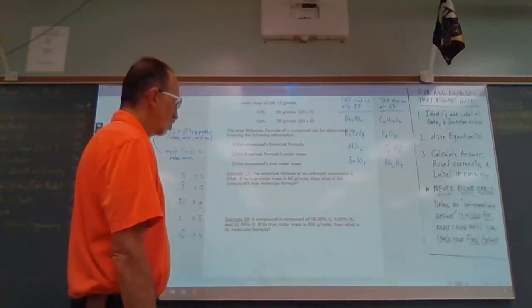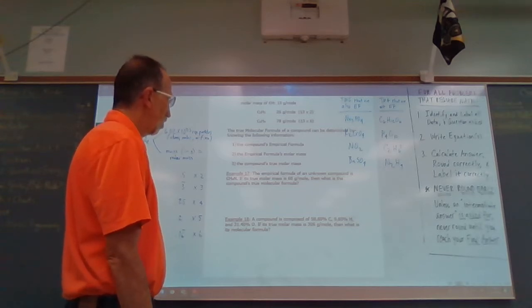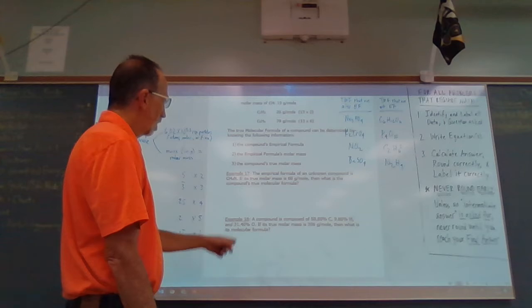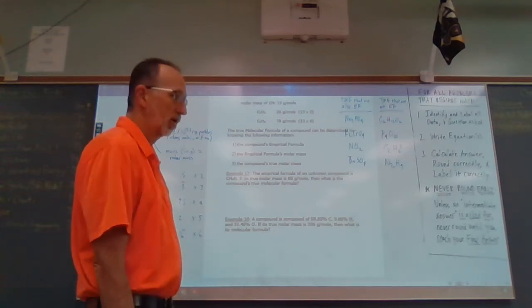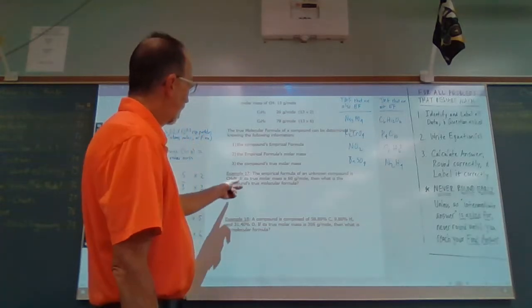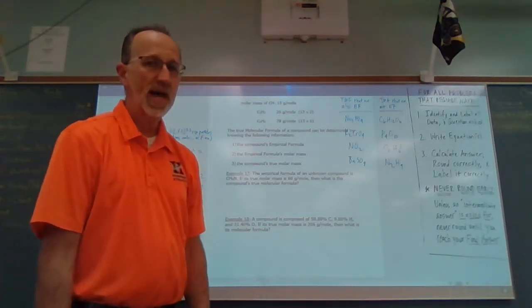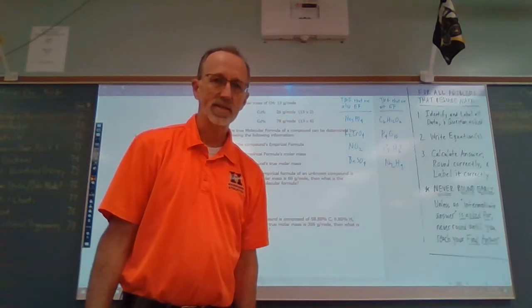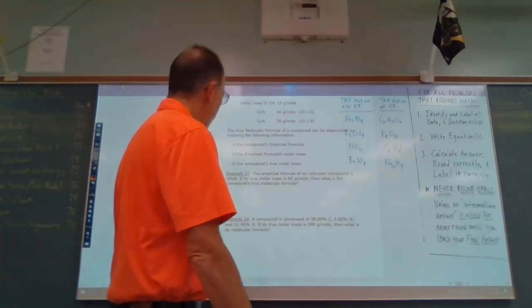We can determine the true molecular formula of a compound by knowing the following information. Number 1, we need to know its empirical formula. Number 2, we need to know the empirical formula's molar mass, which we can calculate quite easily. And then number 3, we're going to compare that to the compound's true, actual molar mass, and then we'll get it from there.